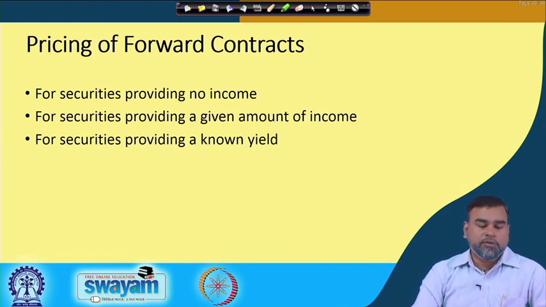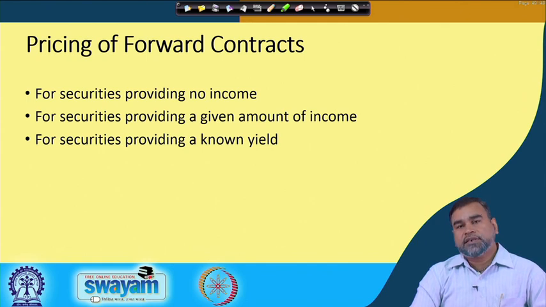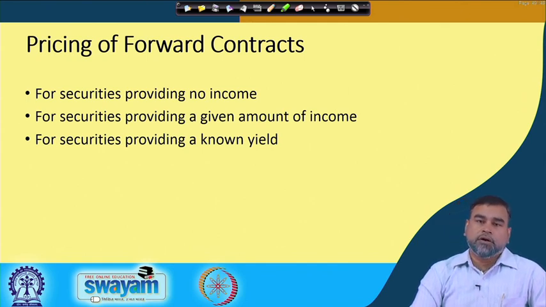Different kinds of assets are available in the market, and we design these future contracts on the basis of different types of assets. How are the different assets classified?